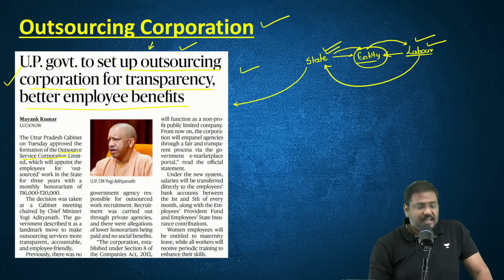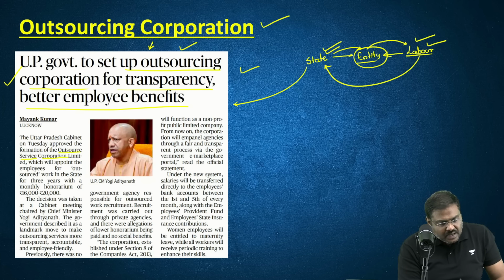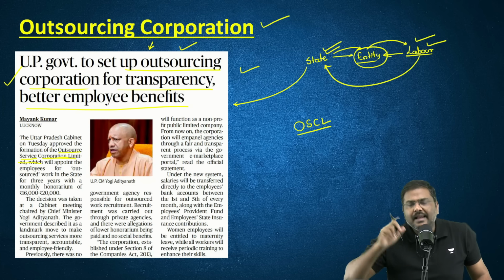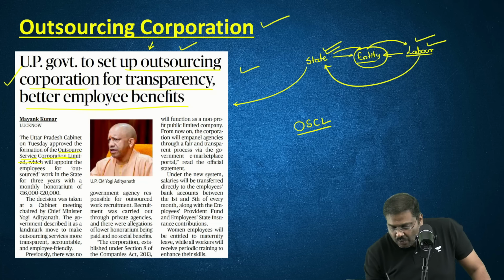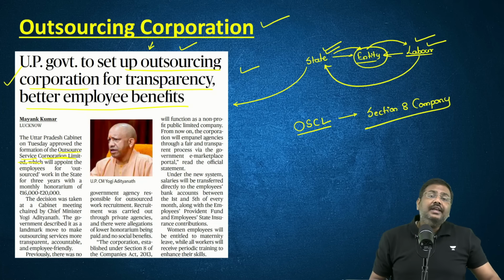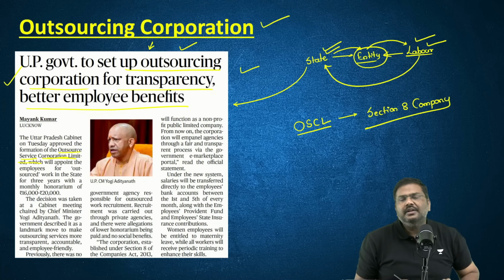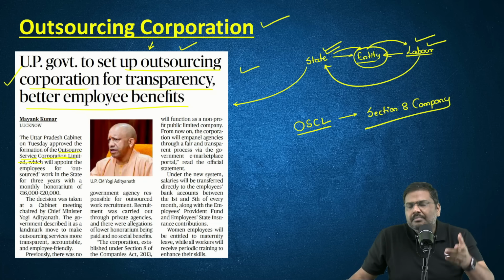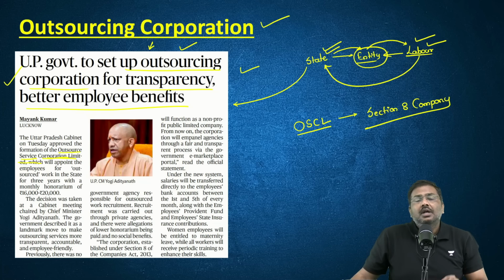The name of that has been given as Outsource Service Corporation Limited, OSCL. Right, this particular OSCL will be set up as a Section 8 company. It will be set up as a government owned entity, but under Section 8 of the Companies Act of 2013. And anything that is registered as a Section 8 company, please remember these are referred to as non-profit organizations.